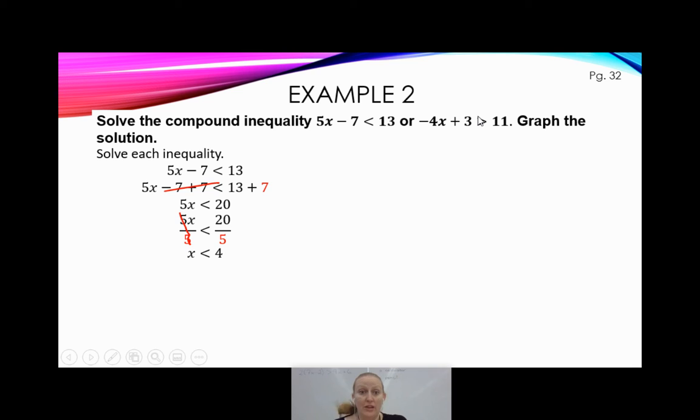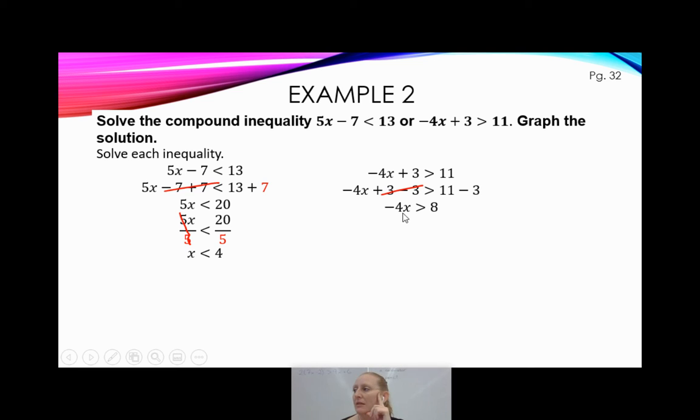Now, let's solve the other inequality. That's the deal with compound inequalities. You get 2 for the price of 1. So let's solve this inequality. Negative 4x plus 3 is greater than 11. Okay, well, to start, I'm going to go ahead and subtract 3 from both sides because that'll make those cancel out. And 11 minus 3 is 8, so that's convenient.